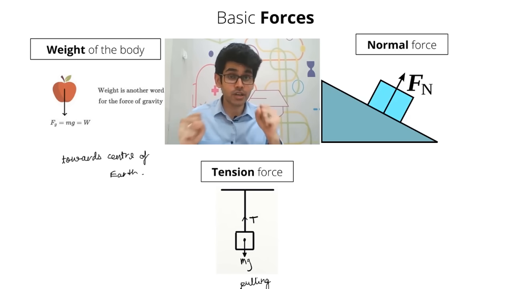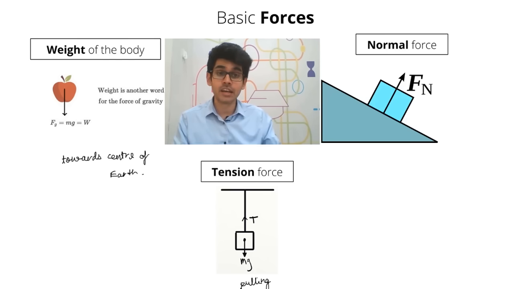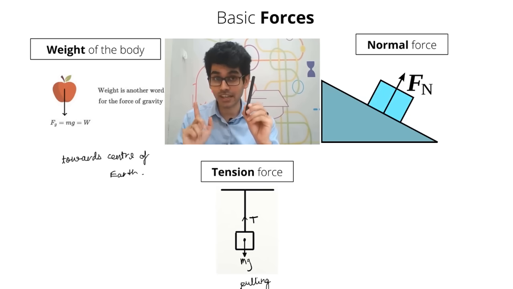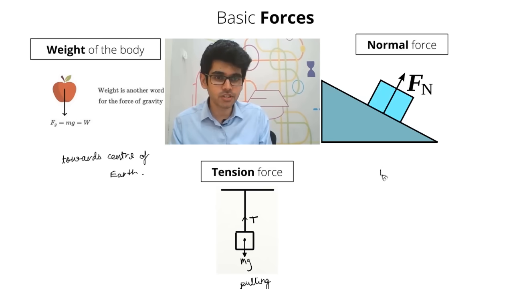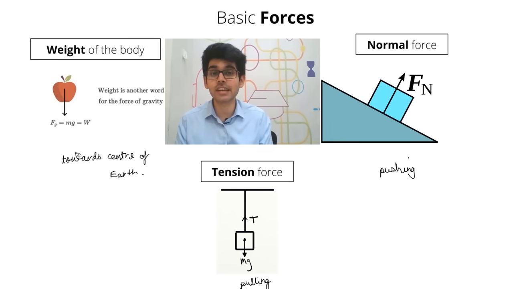For example, if you are in an auto rickshaw or if you are in probably a bus and many people are around you, so there is a lot of contact, so you feel a lot of normal reactions, okay? Probably in a mob जहाँ पे भीड़ होती है, you feel a lot of normal force. And normal is a push based force, understand? Normal is a push based force, ठीक है? So this is a pushing force by nature, this is a pulling force, and this is towards the center of the earth. This is also like a gravitational pull, ठीक है?